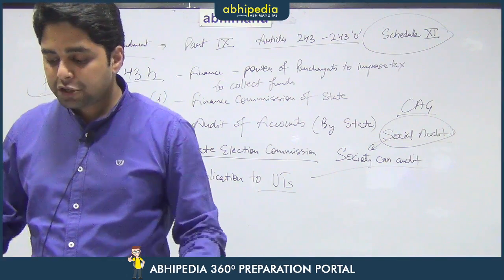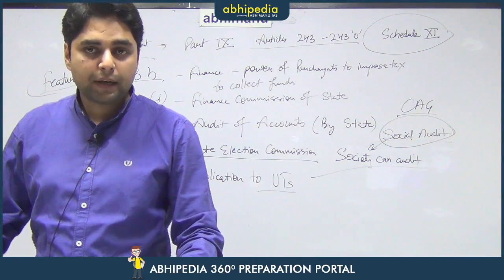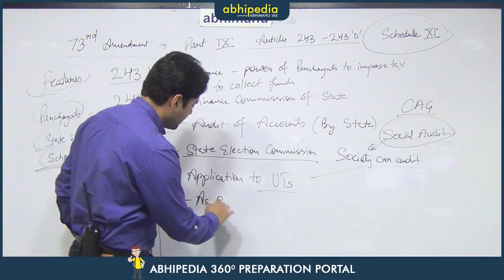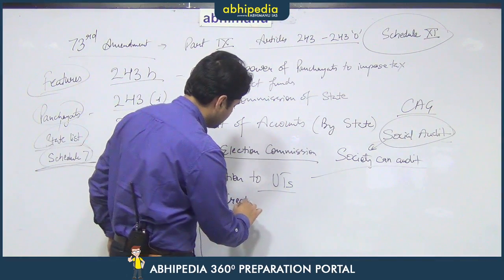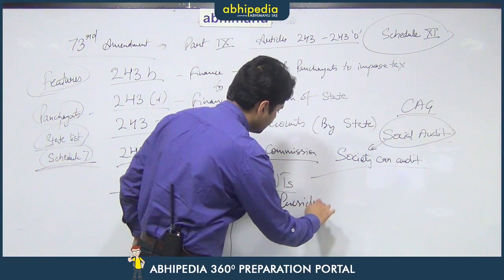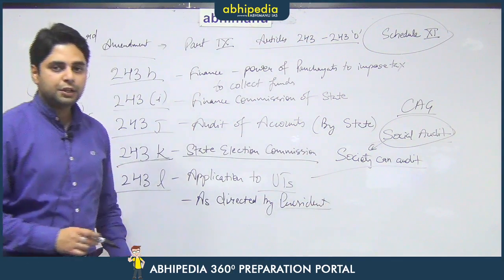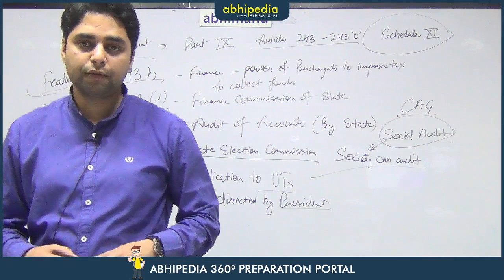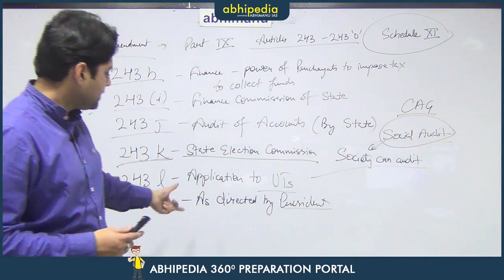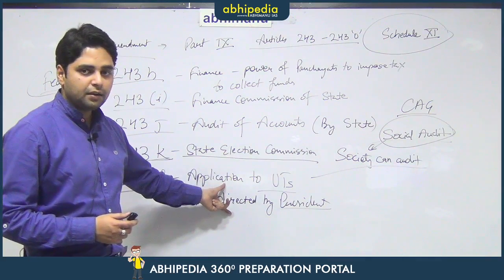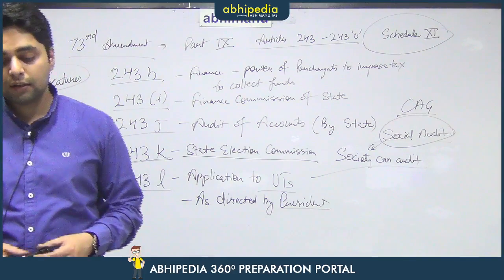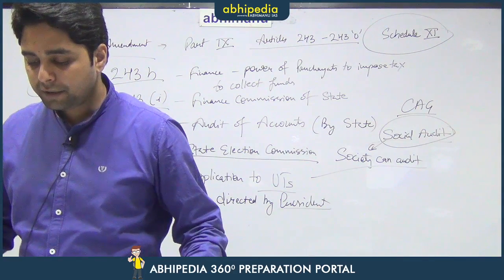So their application to UTs is not automatic. It has to be directed by the President of India. The reason for that is that the union territories come under the direct control of the President of India or the central government. That means any village that is falling under the union territory, if this particular amendment is to be extended to that village, it needs the consent of the President of India.